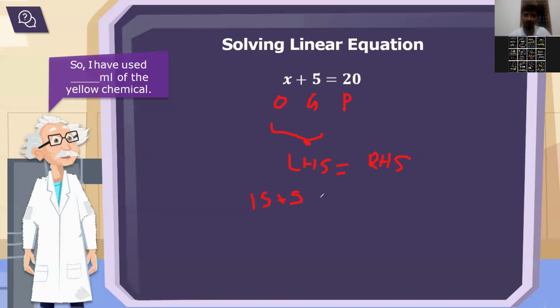Yes or no? So what will be the amount of orange now here? Can you tell me? 15. 15 how much? What is the unit? 15 ml. Very good. So green is 5 ml and orange will be 15 ml, and finally if we mix that, we'll be getting 20 ml. Is it clear?